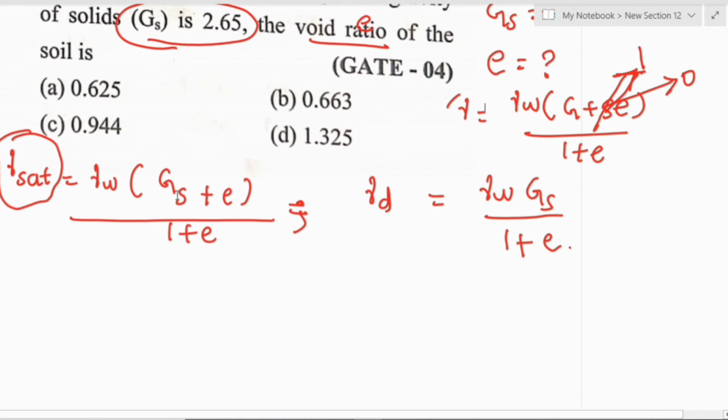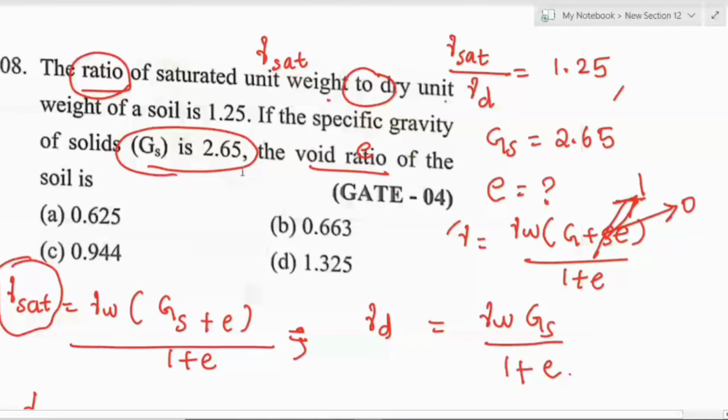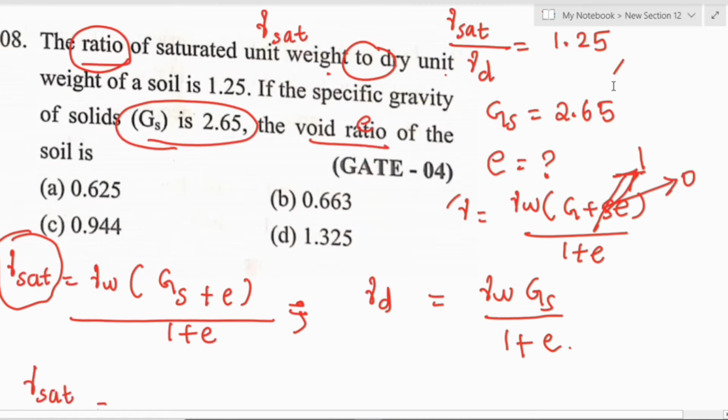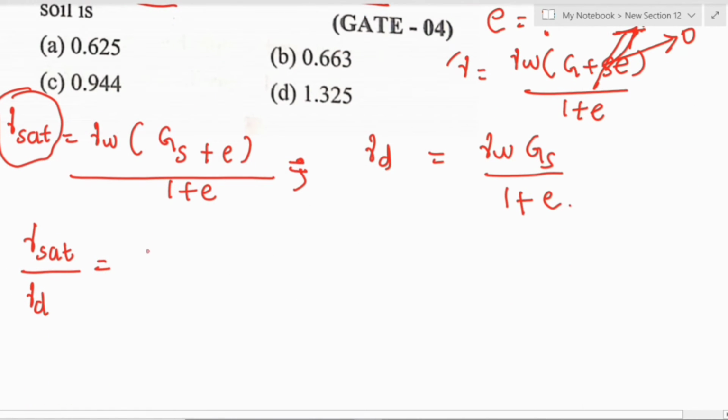So we want to find the void ratio. Gamma saturated divided by gamma D is given as 1.25. Gamma saturated divided by gamma D equal to G plus E divided by GS. How are we getting this? Just substitute gamma saturated divided by gamma D, and we will be getting GS plus E divided by GS.